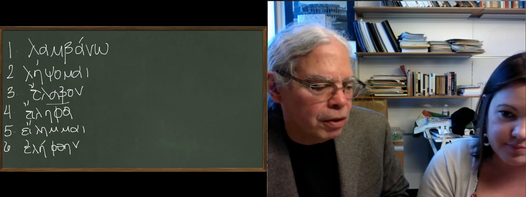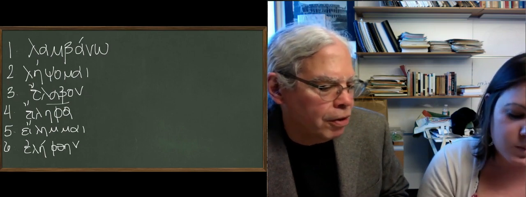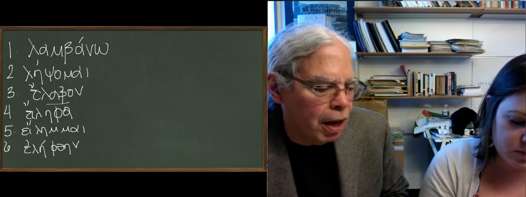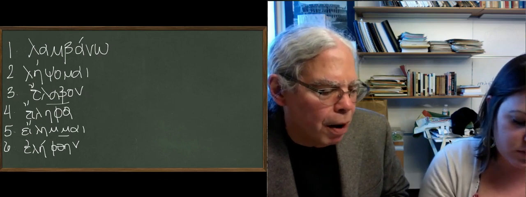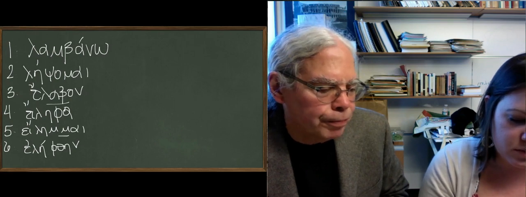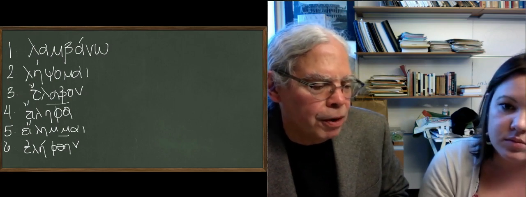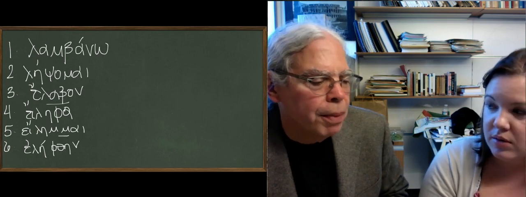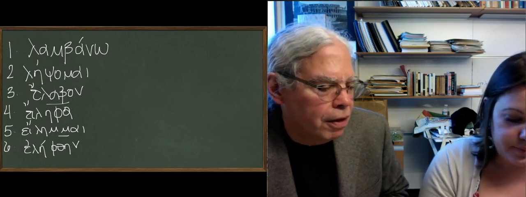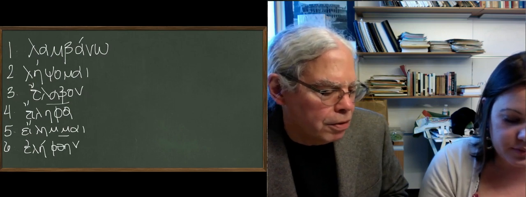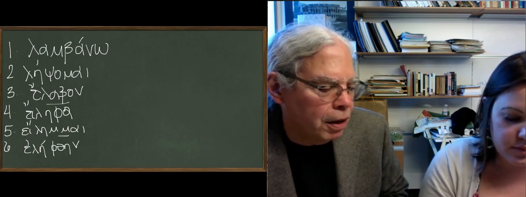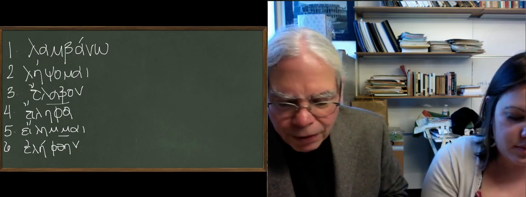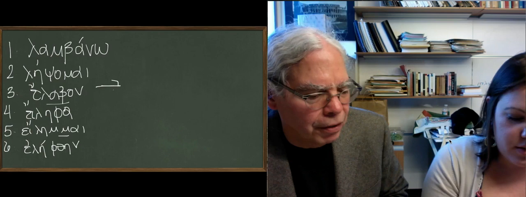So there are a bunch of verbs like this which have what's called a nasal infix. The mu there, the original root is lab, and so you get the mu in the present and an ano suffix. But everywhere else the root is lab. Okay, so you see the leif in leipsomai and lab in the aorist. Okay, and leipsomai and elabon and eleiphthēn. So it means take. All right, the third verb with the second aorist.